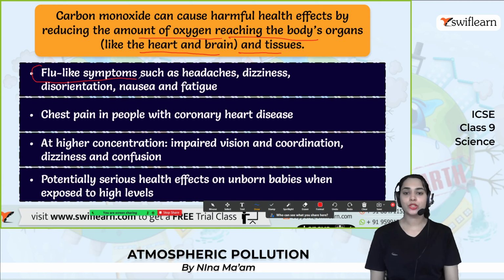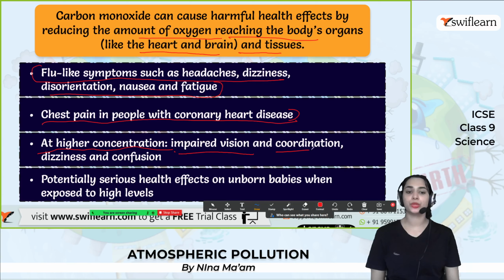Flu-like symptoms such as headaches, dizziness, disorientation, nausea and fatigue. Next one, chest pain in people with coronary heart disease. We have to be very careful. And next one, if we inhale carbon monoxide at higher concentration, we will have impaired vision and coordination.